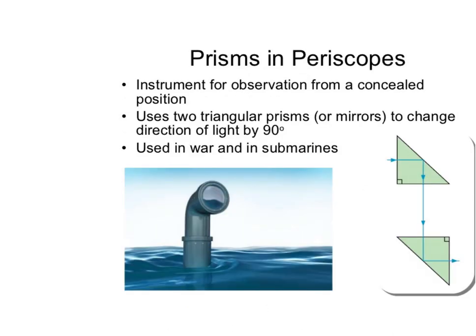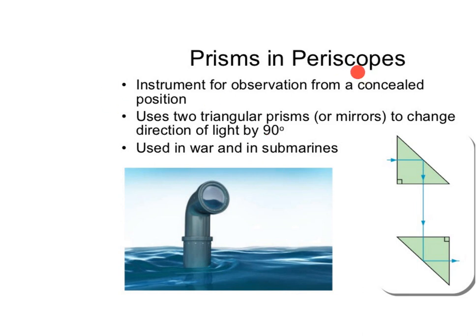Then next, prism in periscope. The instrument for observation from a concealed position uses two triangular prisms or mirrors to change the direction of light by 90 degrees. Here we have used two prisms, used in war and in submarines.